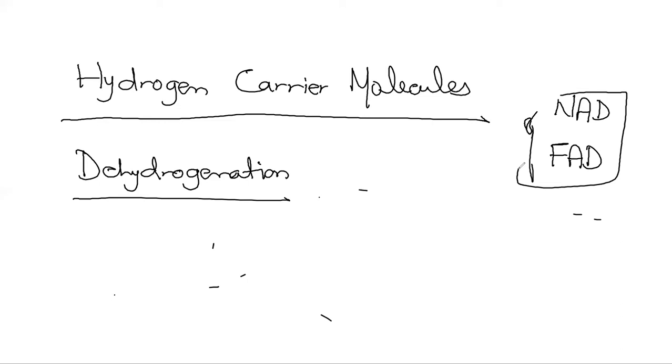Obviously, they are the oxidizing agents. When they accept the hydrogen, they become reduced, right? These reduced hydrogen carrier molecules play a very important role in respiration, especially concerning the synthesis of ATP, because much of the energy required for the synthesis of ATP comes from these hydrogen carrier molecules once they get reduced. So, coming to the process of glycolysis.